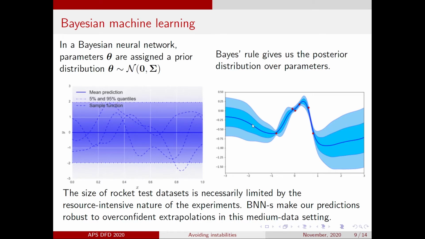Once data points are observed, Bayes' rule can be applied to obtain the updated posterior distribution over parameters. In the picture to the right, we can see that our neural network has now seen the 5 red data points and has updated its predictions to reflect this. Near the observations, it is fairly confident about its predictions, but far away from it, it retains its uncertainty.